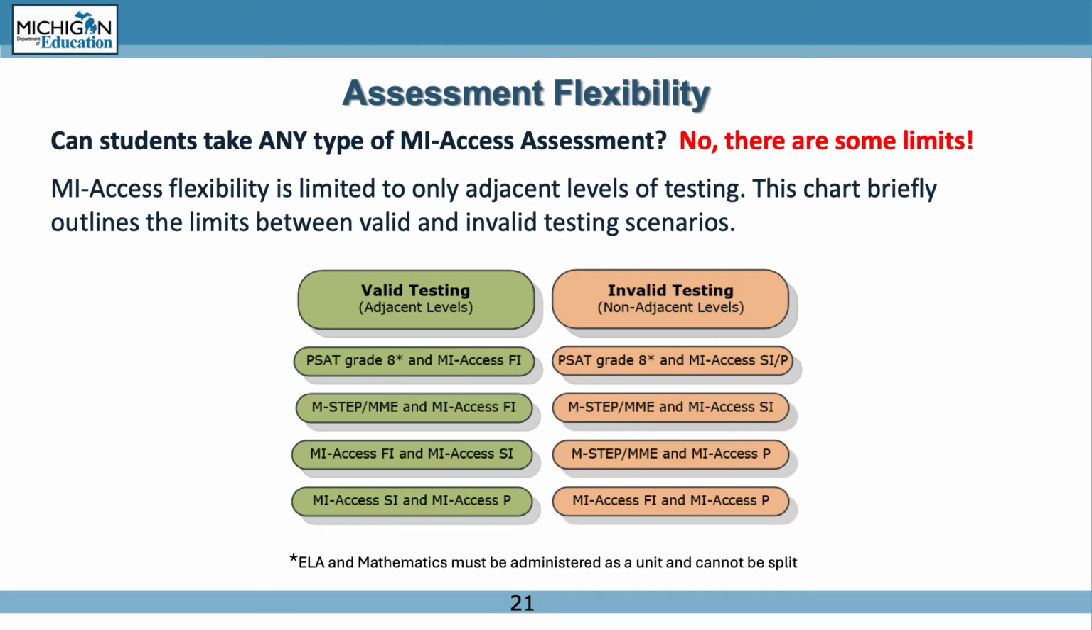MI-Access flexibility is limited to only adjacent levels of testing. This chart shows the limits between valid and invalid testing scenarios. The left green column outlines the valid testing scenarios, based on adjacent levels of testing. The right orange column outlines the invalid testing scenarios, based on non-adjacent levels of testing. Note, ELA and mathematics must be administered as a unit and cannot be split between.